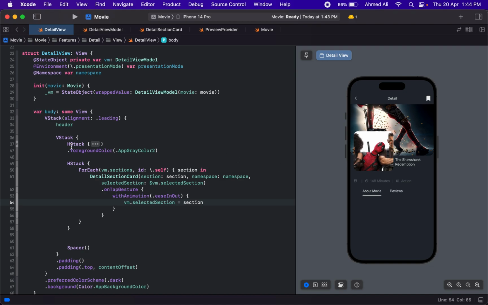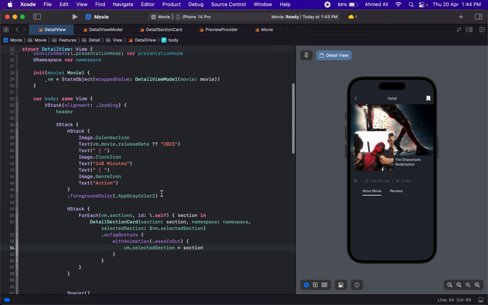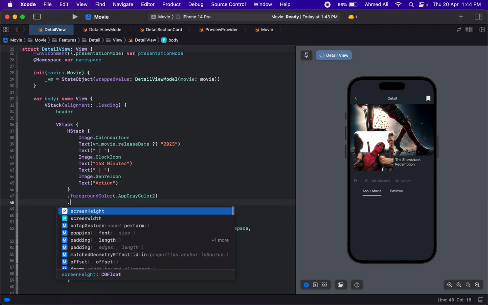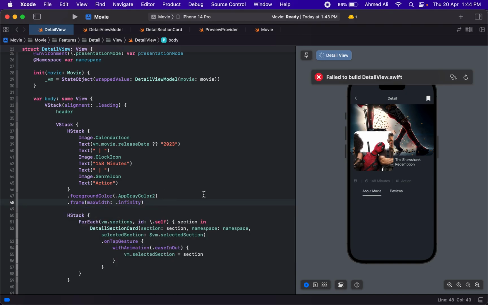Yeah, that's fine. And I think we have no release date in here, so let's just give it first a frame of max width dot infinity, so that it can center itself.